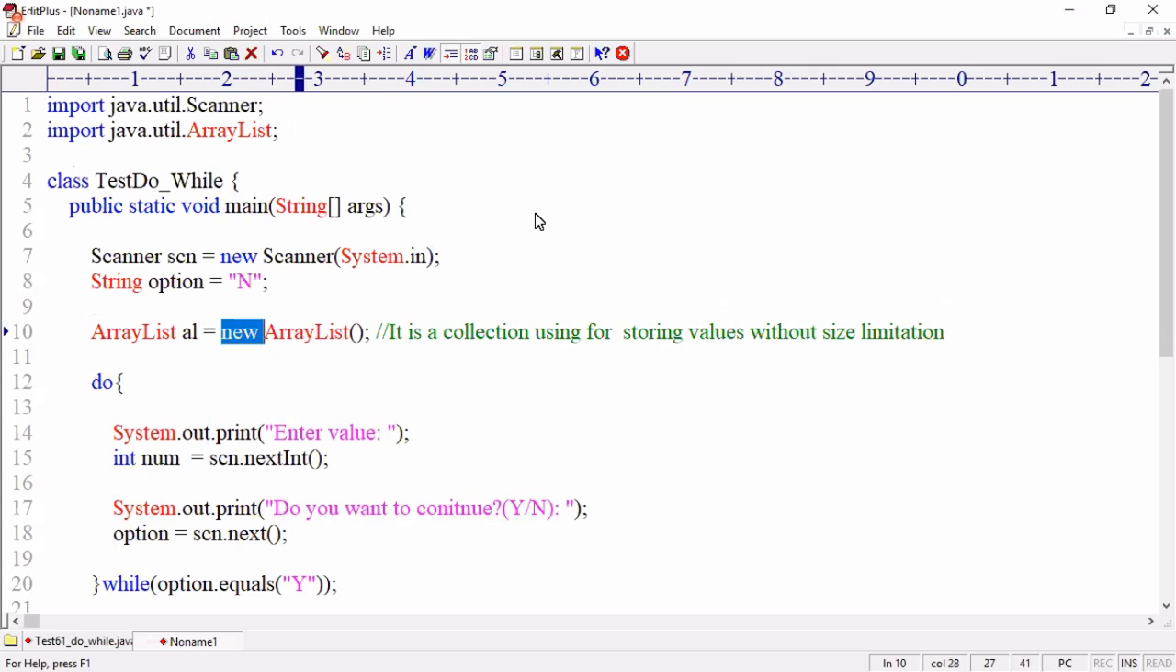Then what is ArrayList doing? It is providing multiple locations in the background to store multiple values without size limitation. Is it implicitly an array but explicitly not an array? It is implicitly an array, explicitly not an array. Explicitly it is a regular class object. If you want to work with a regular class object, you have to use it like this.